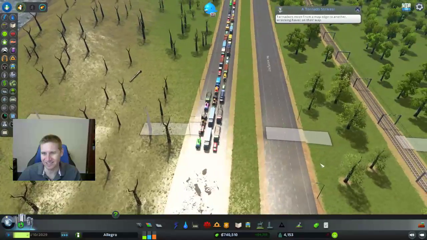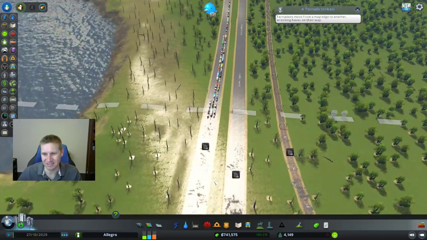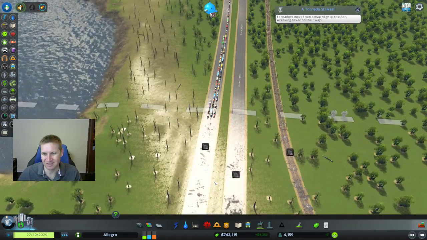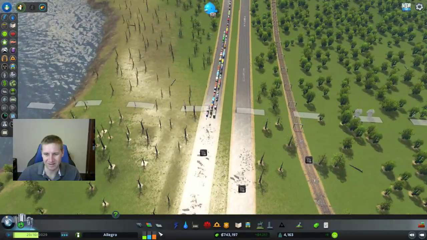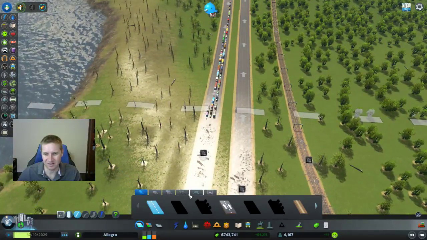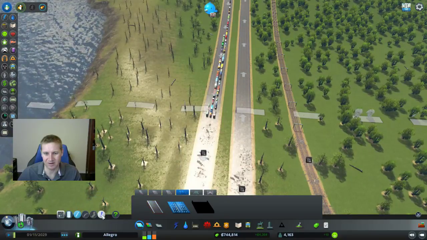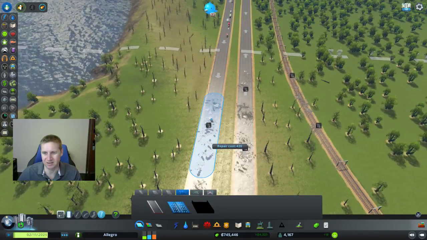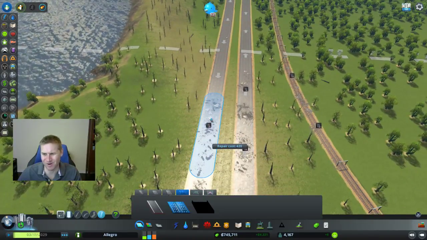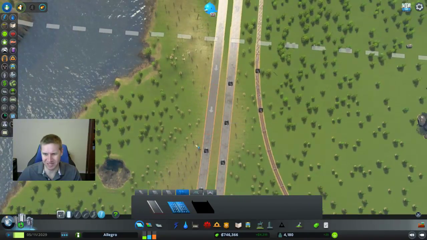Oh my gosh, look at these cars. How do I fix this highway? Here's the highway here. Can I just go like this? Oh yeah, repair cost. Oh my gosh, 420? Ah, thank goodness I have money.